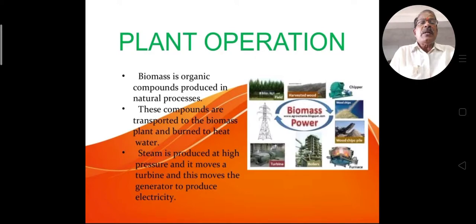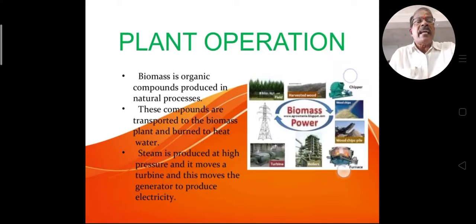Biomass is made of organic compounds produced in natural processes. There is no typical process, simply natural processes here. These compounds are transported to the biomass plant and burned to heat water. Steam is produced at high pressure and moves a turbine, which turns the generator to produce electricity.